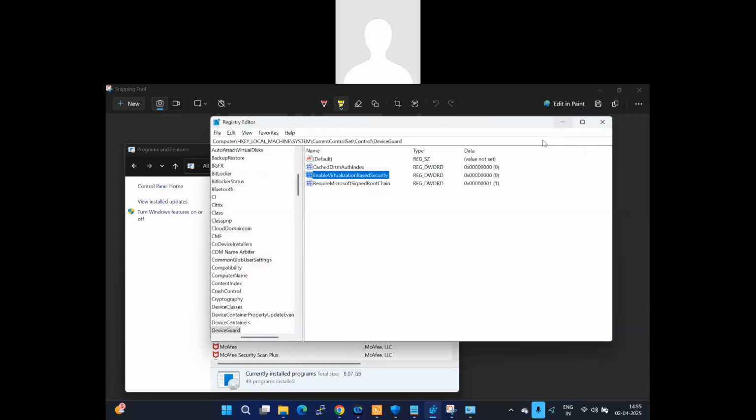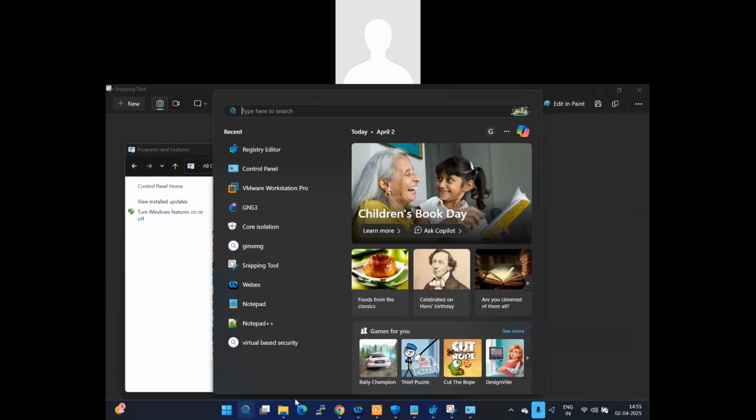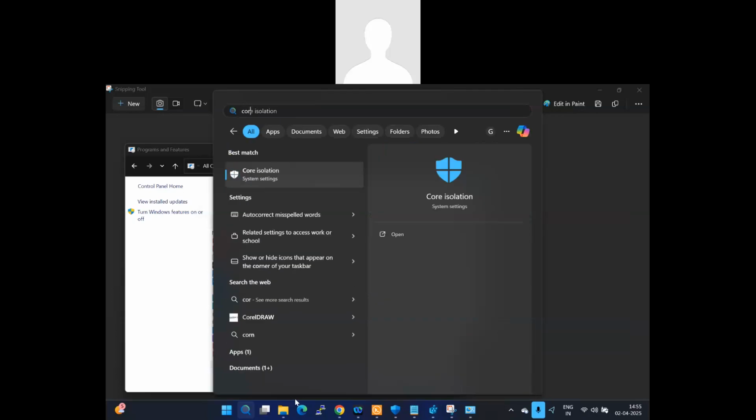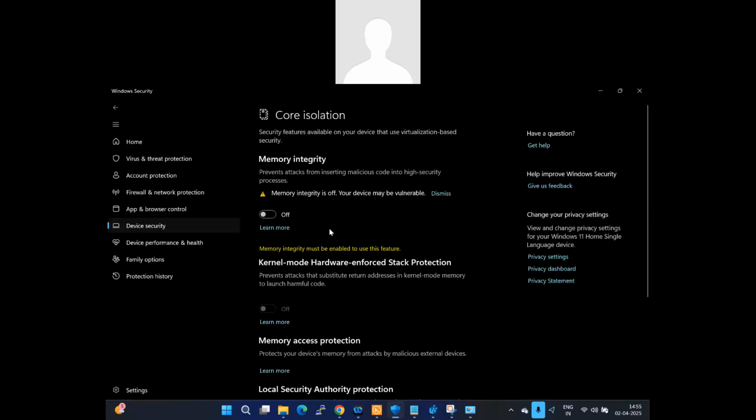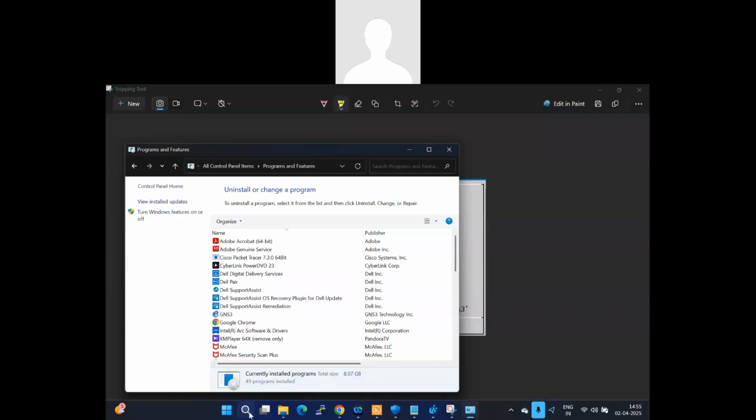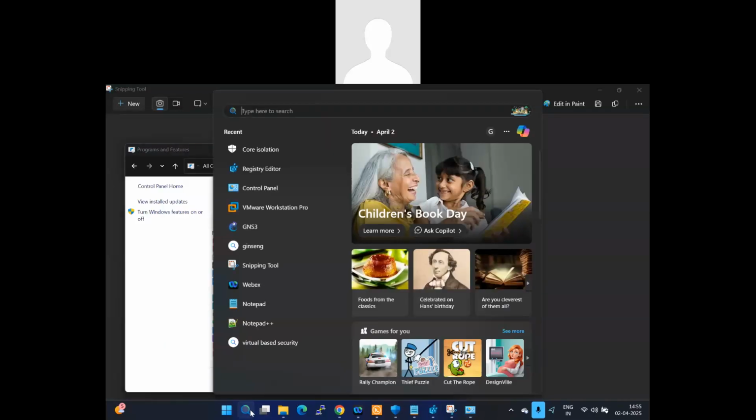And third option, if you're running on Windows 11 or Windows 10, we need to disable core isolation. Go to start and search for core isolation under the system settings. You must turn off the memory integrity feature. If these three options are set, I think we are good to run your VMware installation.